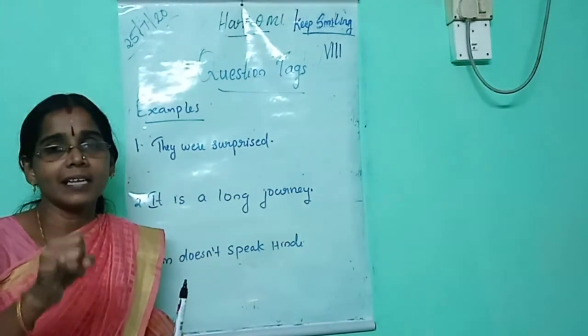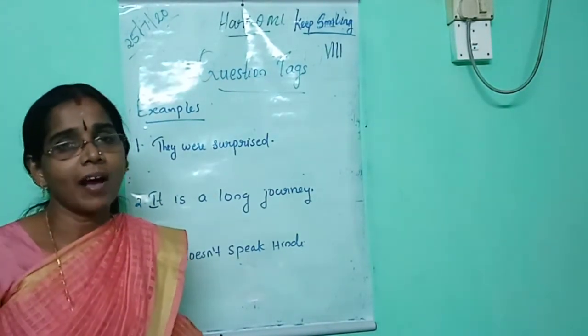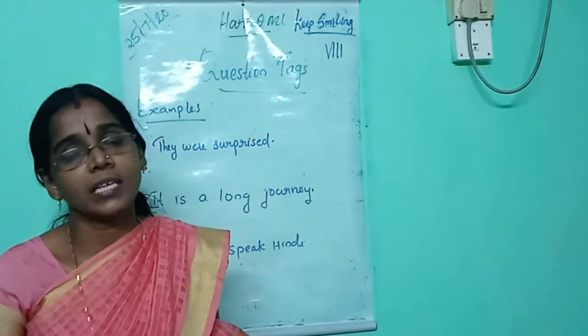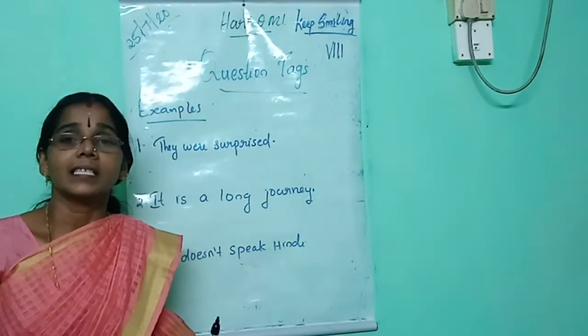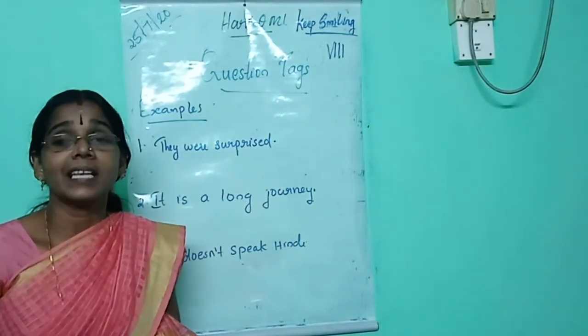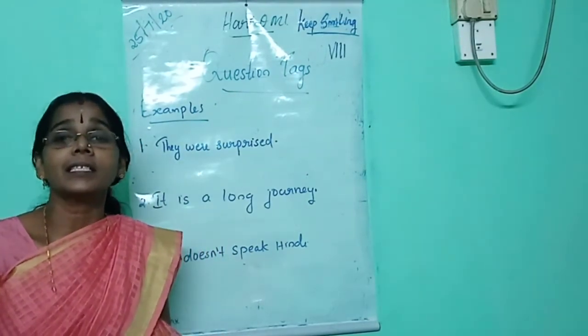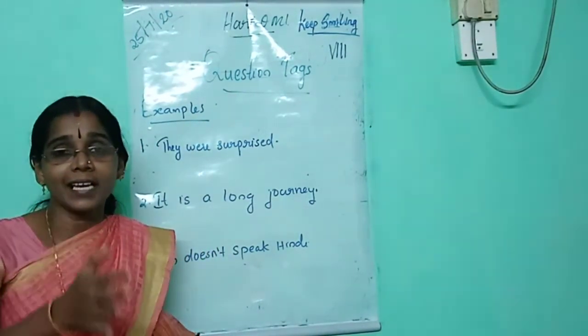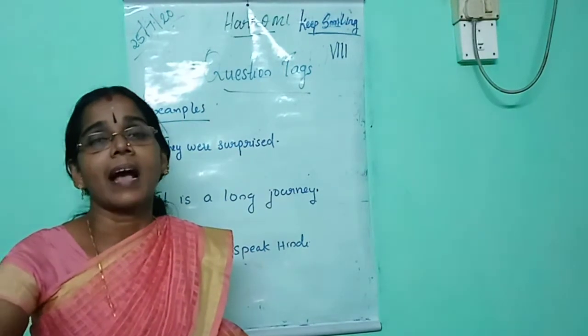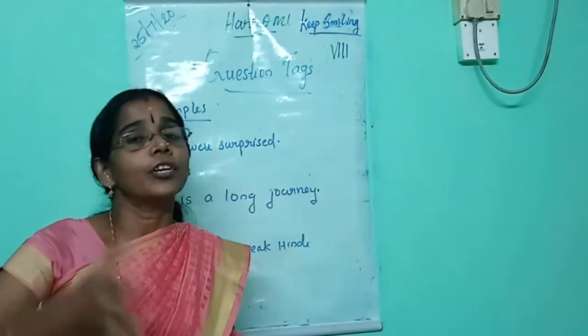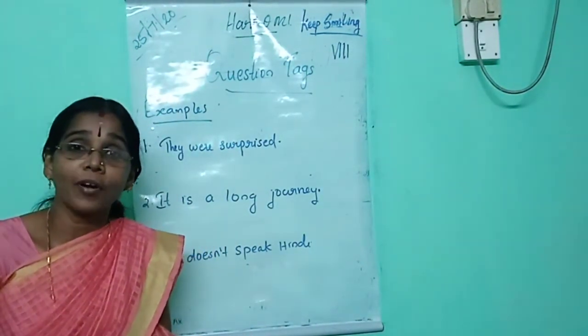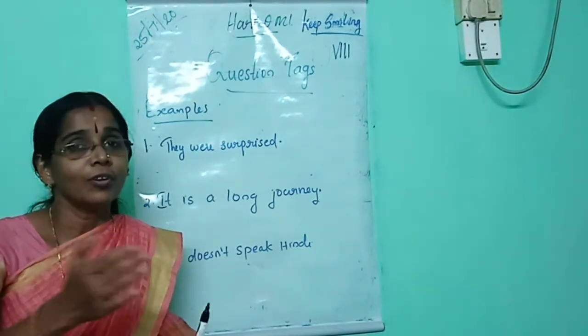When you get a sentence, at first you should identify the helping verb or auxiliary verb from the given sentence. Second point is check whether the sentence is negative or positive. Third point is if the sentence is negative, use positive tag, and if the sentence is positive, use negative tag. These are the points you should remember before doing this exercise.